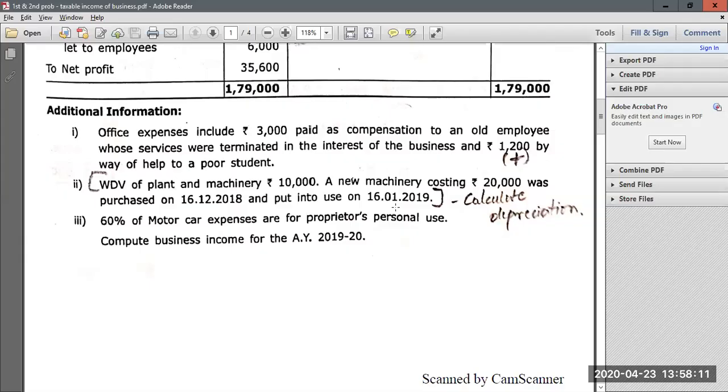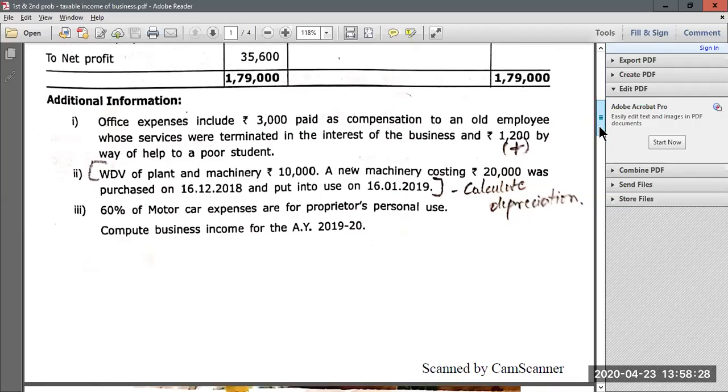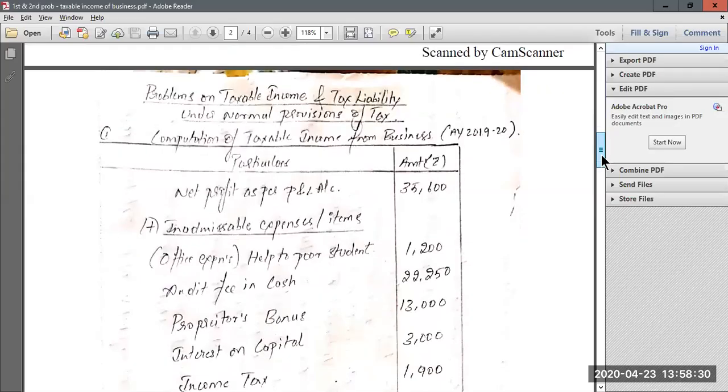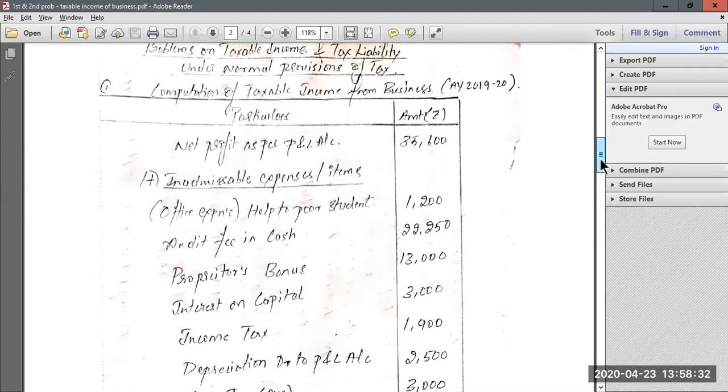So 16th of January means it will be used for less than 180 days. Any asset which is purchased and put to use after 5th of October, that means we have to assume that it will be used for less than 180 days. So if it is used for less than 180 days, only half of the depreciation should be considered. Now, since it is plant and machinery, we should also compute additional depreciation. Now, how to do this? Everything we will understand by looking at the answer. Now, let us understand how we have to start this problem.